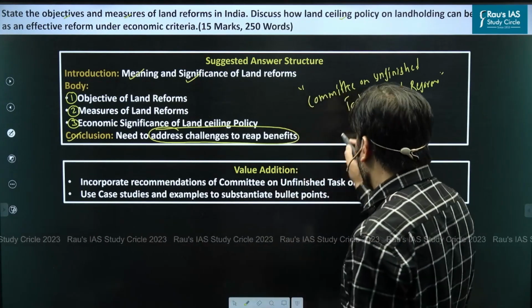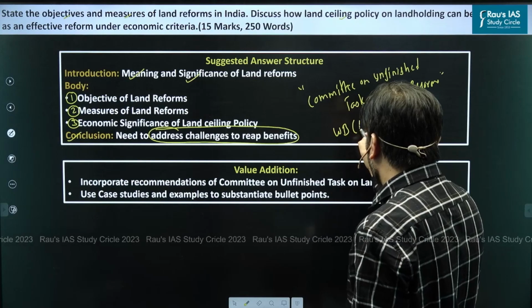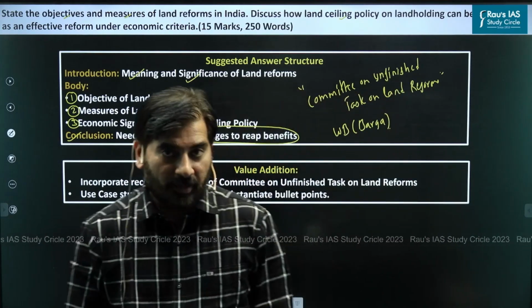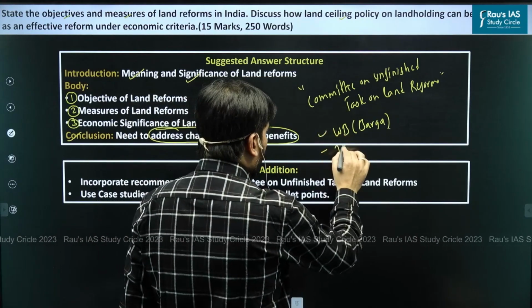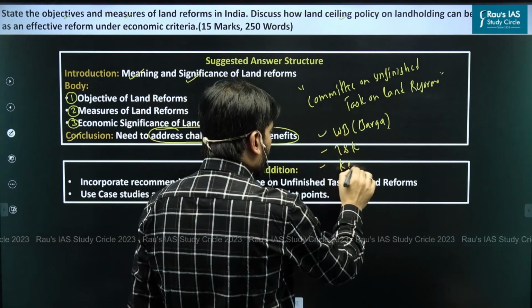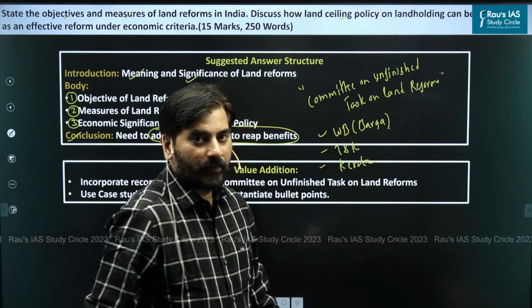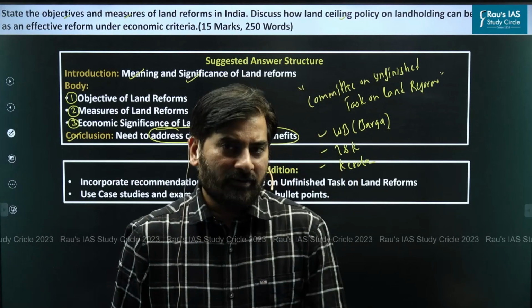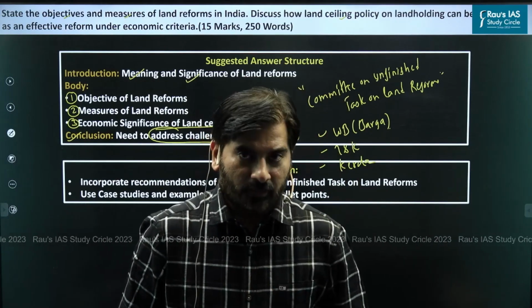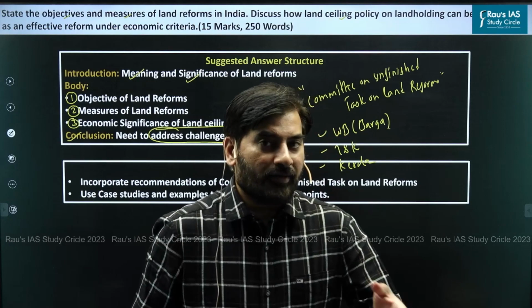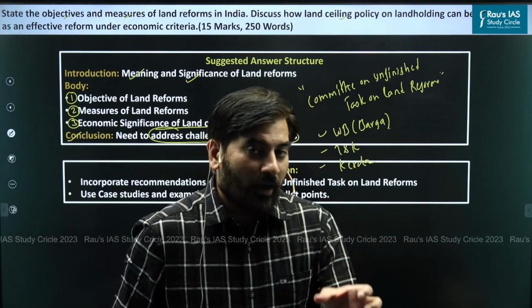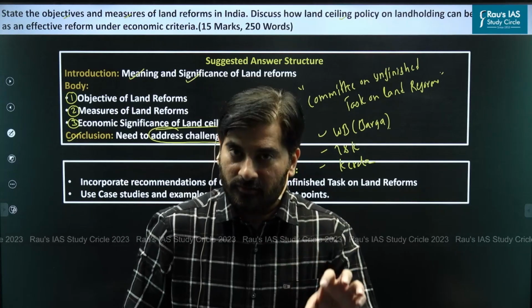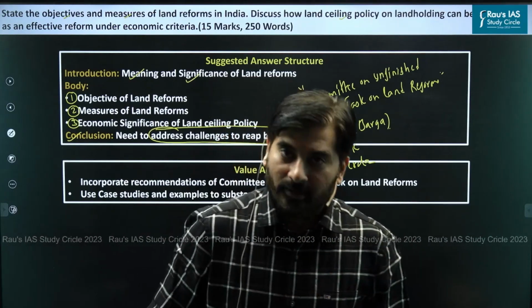For example, it has been successful in West Bengal, where we implemented a land reform called Operation Barga. It has been successful in J&K, and it has been successful in Kerala. Barring these states or these regions, in other parts of India, they have not been very successful. So you could end your answer with this, that states need to have a relook at the land ceiling policies because the land reforms have been successful only in certain states of India.